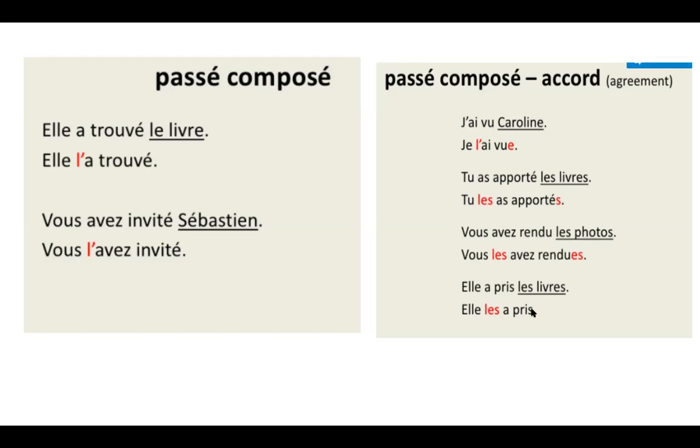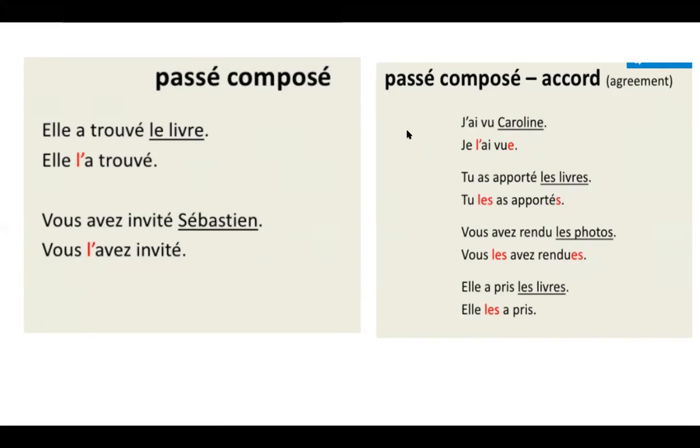So livre masculine, we don't have to worry about making this plural or agree. Les photos, feminine, we have to stick an E on that rendu, and it's plural, so we put an S. Books, masculine, so we are just going to make it plural. Les livres, tu les as apportés. Caroline, je l'ai vue, because Caroline is feminine, you stick an E at the end there.